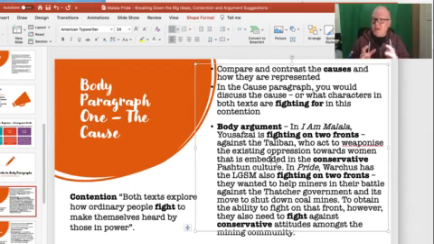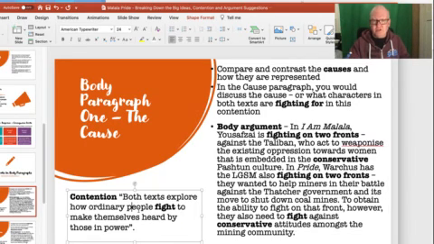So you can actually talk about those sorts of contrasts. That's a pretty obvious contrast, but there are also more sophisticated contrasts between the two texts and the way they explore this idea.